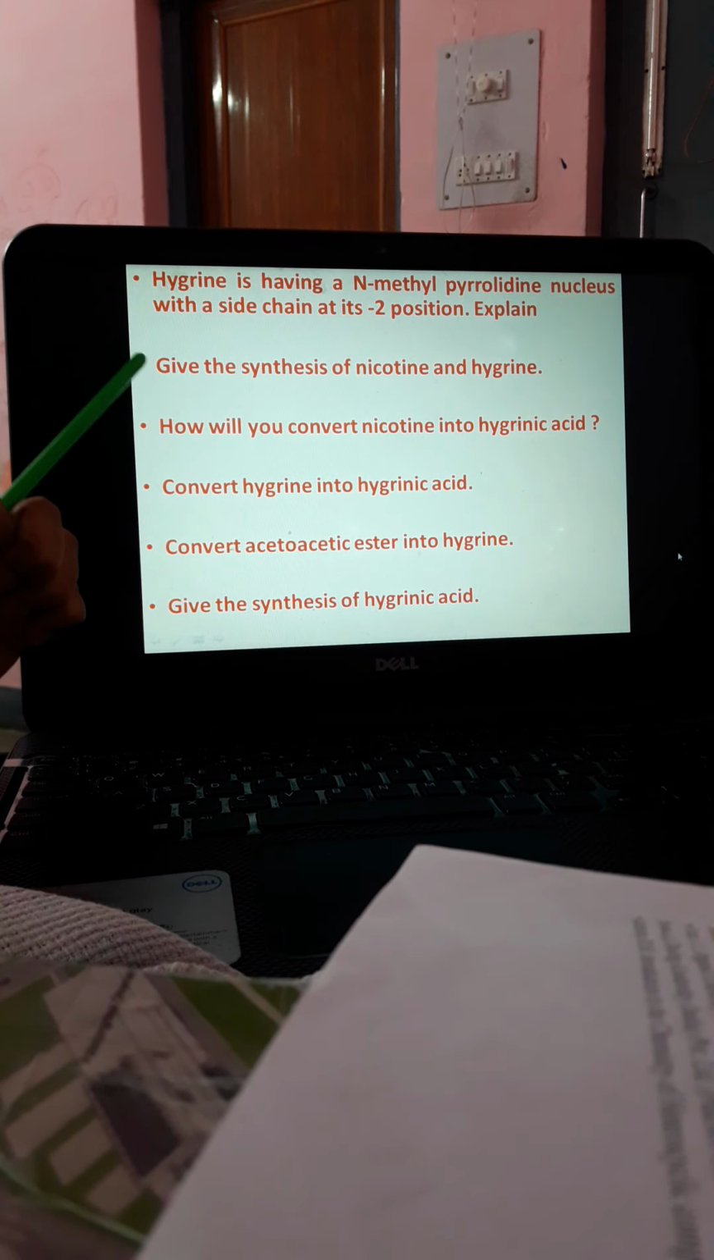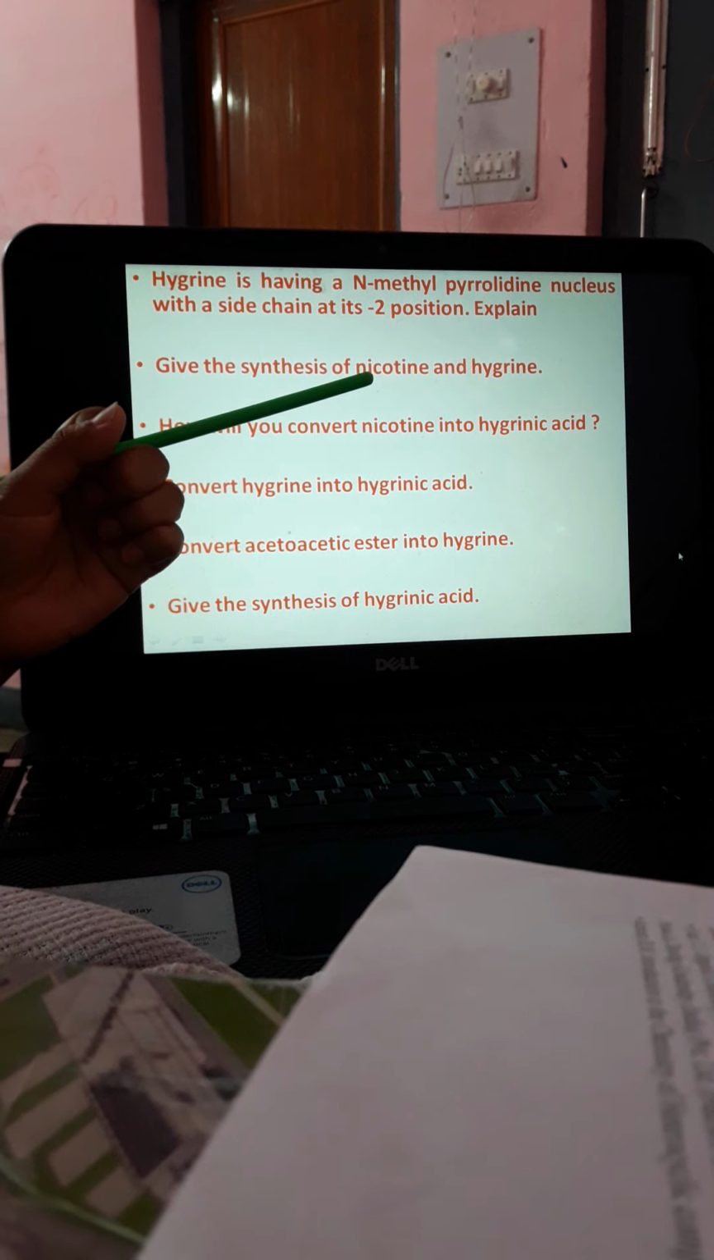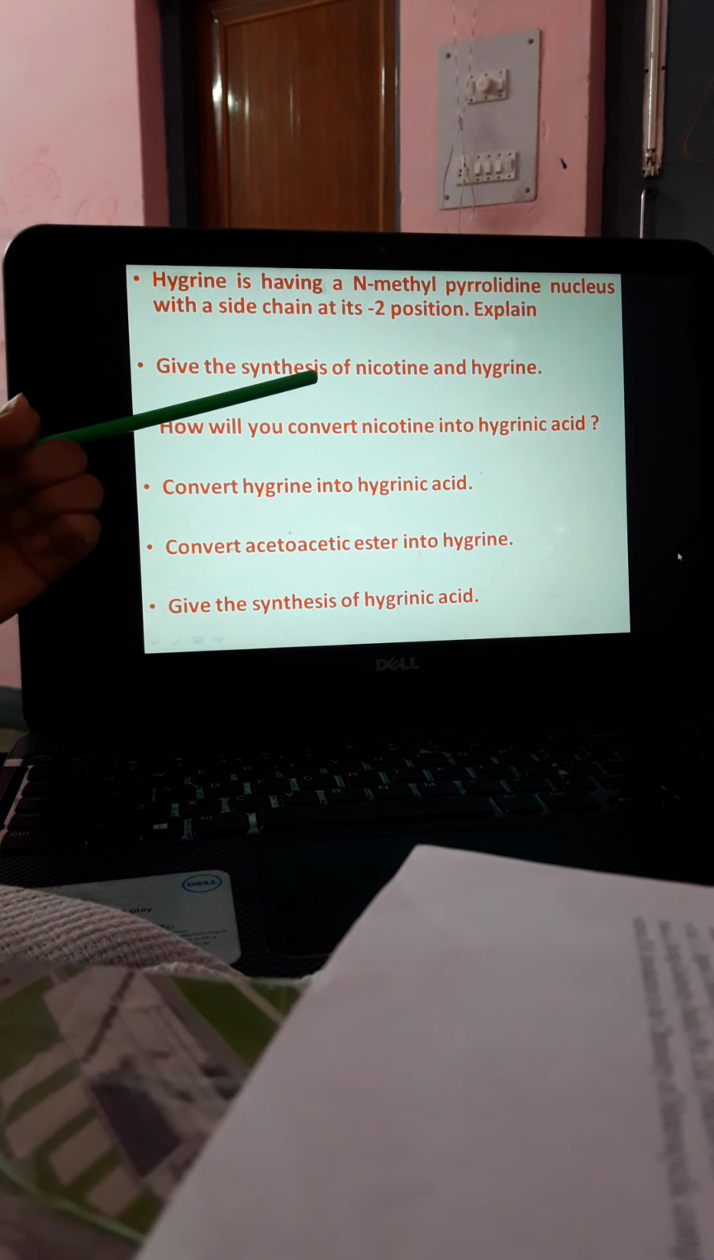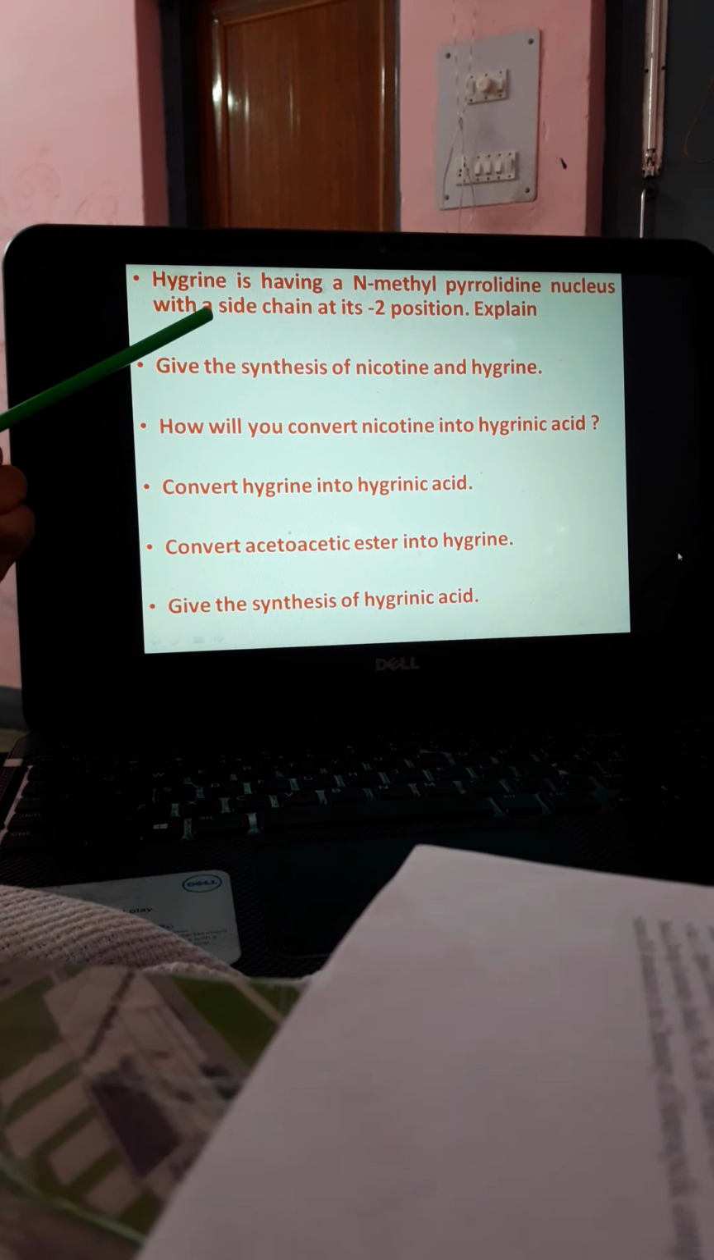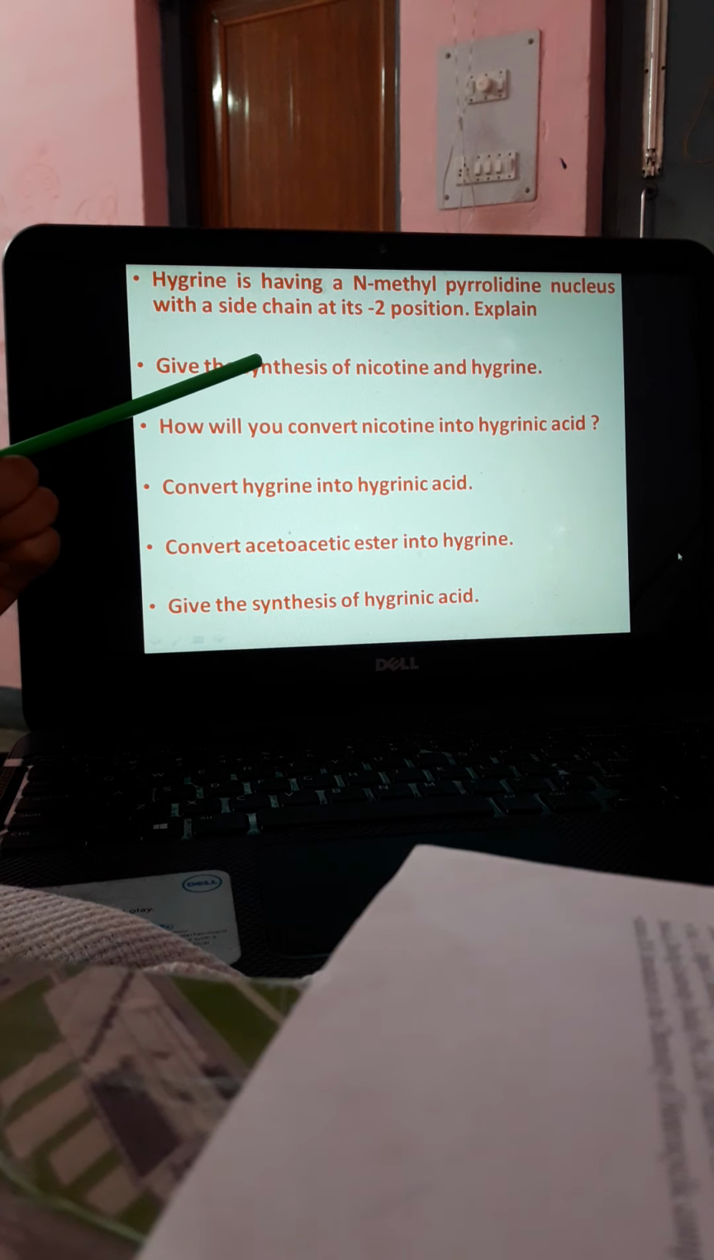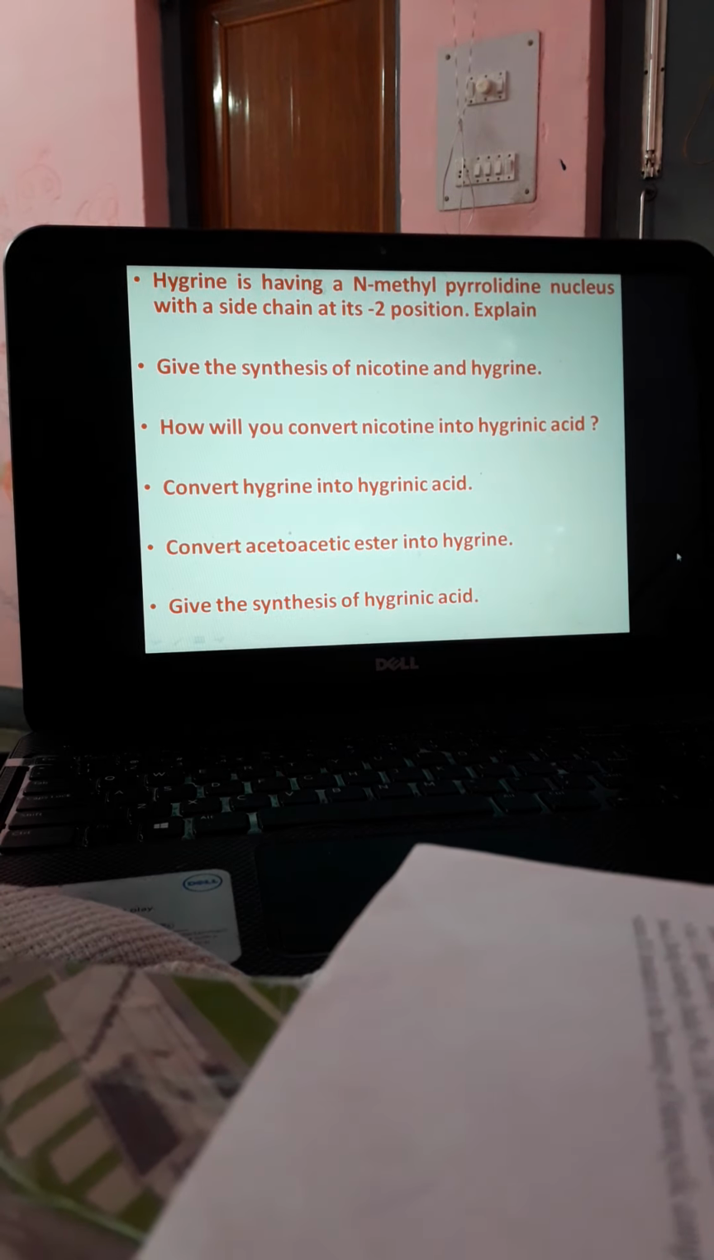Next question is, give the synthesis of nicotine and hygrine. So there are two synthesis ways. The first one is the Pictet synthesis for nicotine, and for hygrine, the synthesis is with acetoacetic ester and 4-aminomethyl butanol, the Robinson synthesis for hygrine.